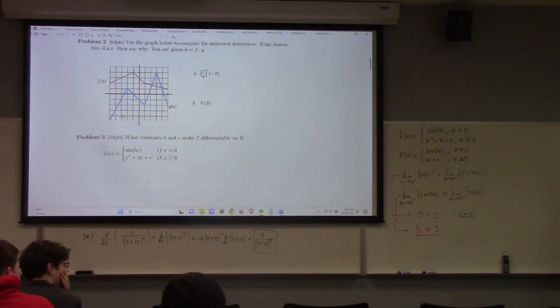Because it's obviously differentiable in each of the cases. The only real issue is where the two cases join. Do we actually have continuity and differentiability there? All right?